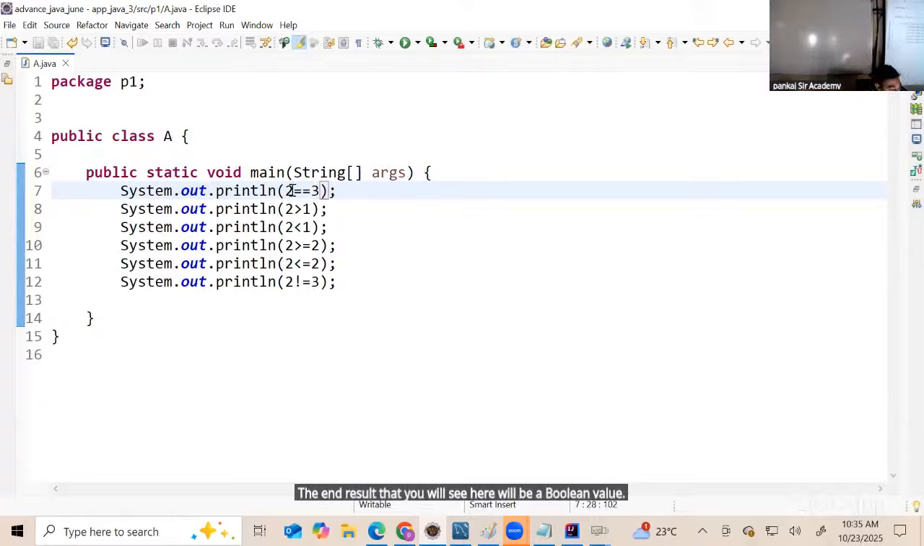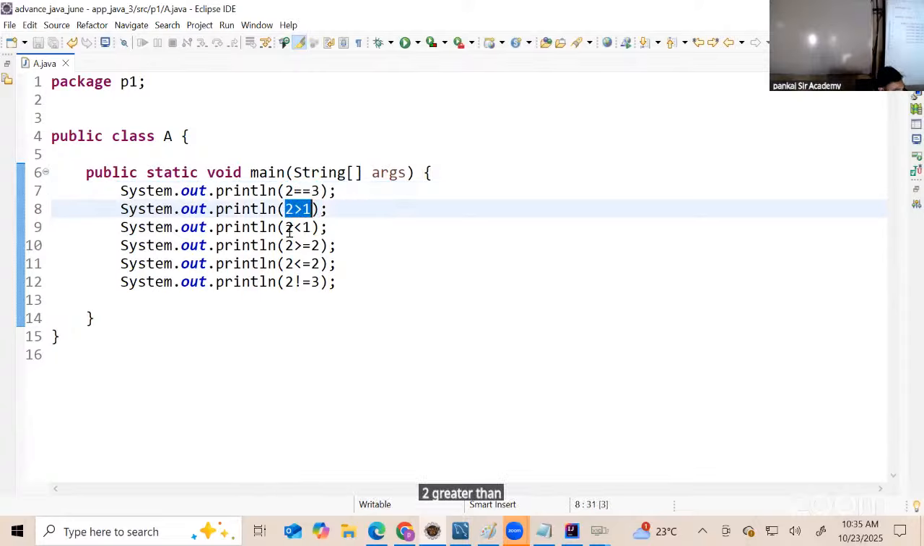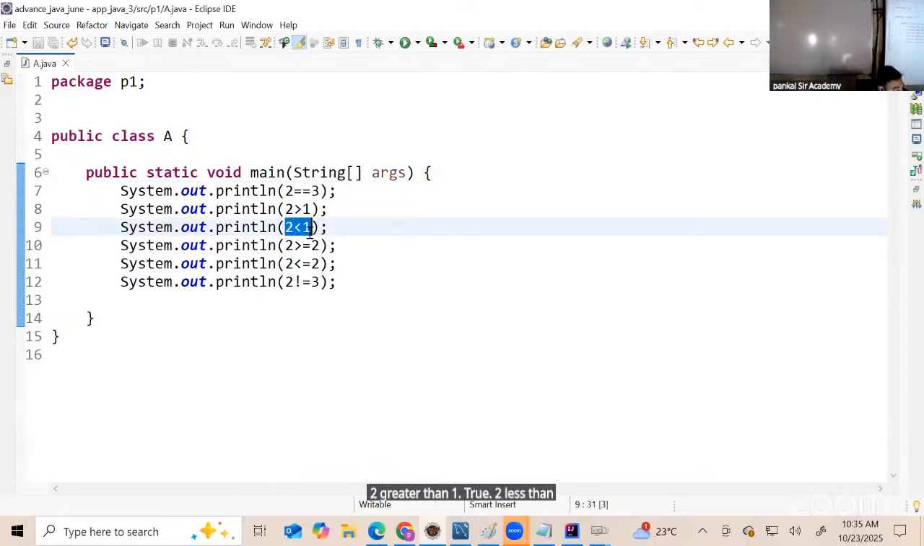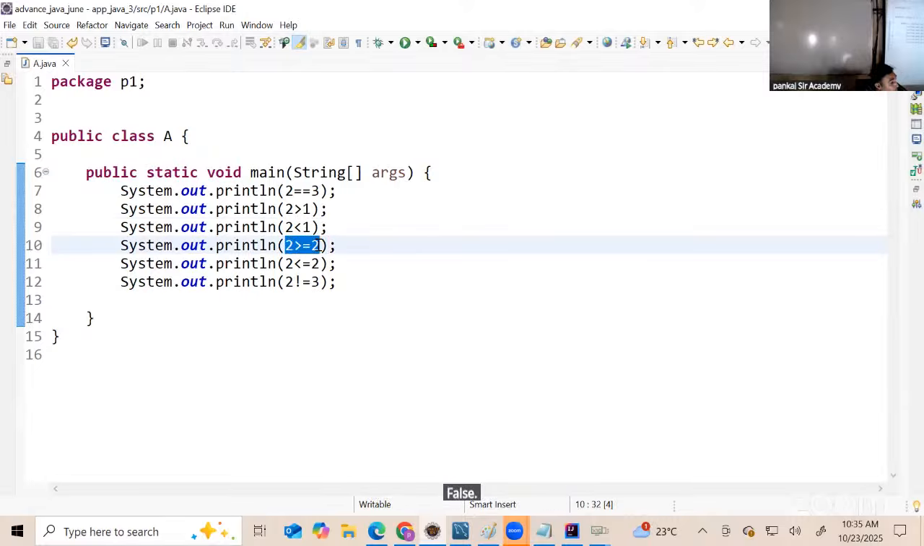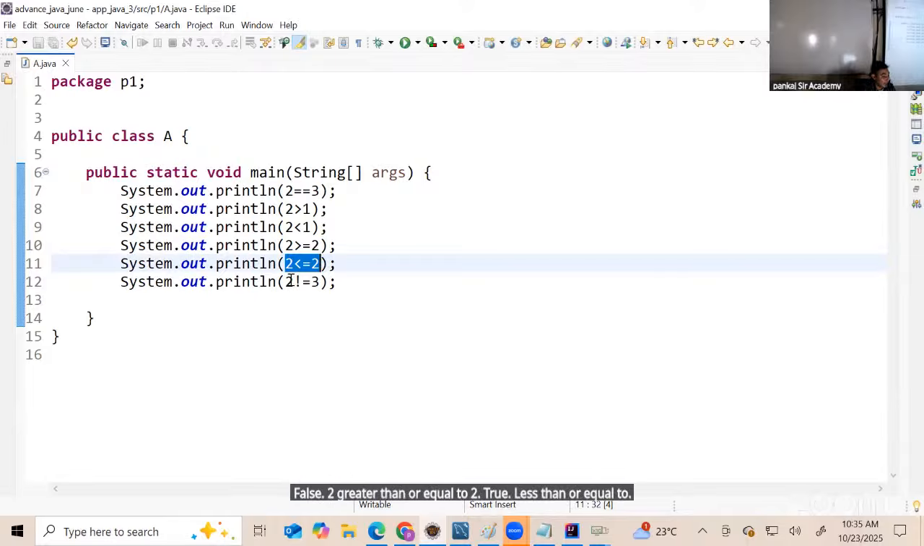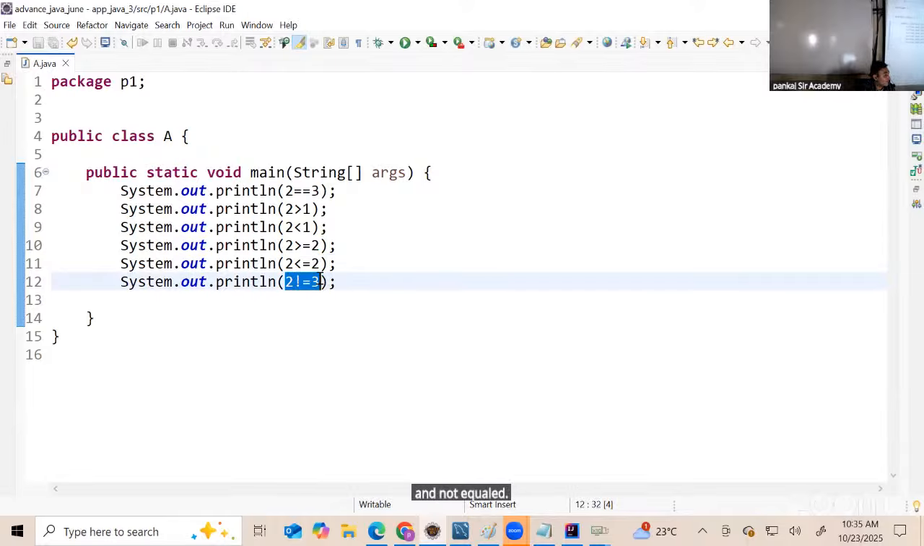Like 2 double equals 3. Now this will give you a Boolean value, false. 2 greater than 1, true. 2 less than 1, false. 2 greater than or equal to 2, true. Less than or equal to, and not equal to. Is 2 not equal to 3?